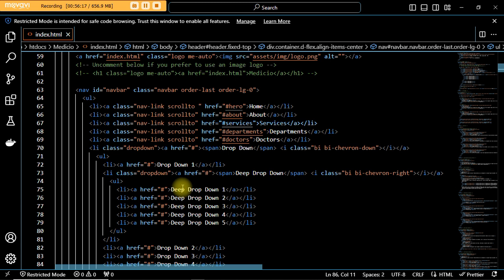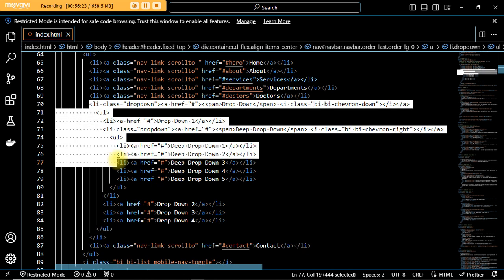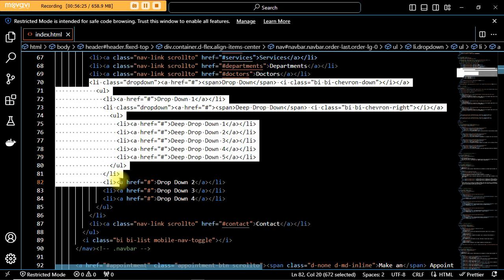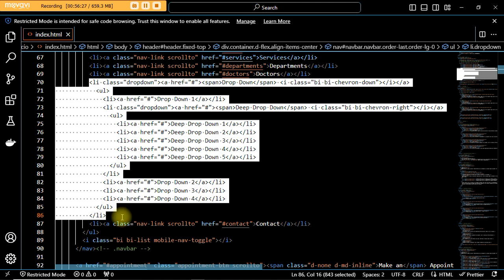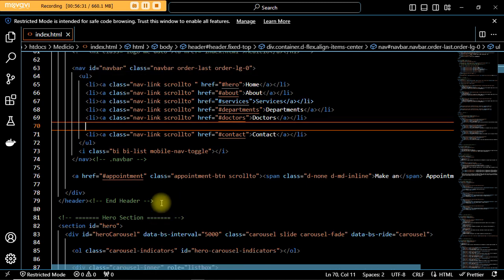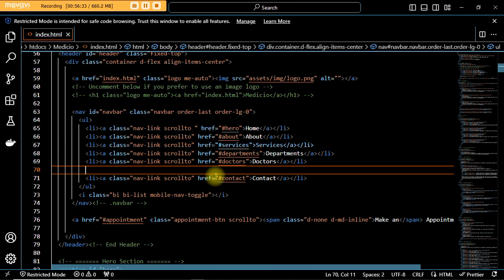It's very easy. So in order for us to remove the drop down, all I need to do is highlight from that li down to this li, and delete. I'll just hit my delete. That's all I need. When I hit delete, I'll do Ctrl S to save. Now let's go and check our site again.